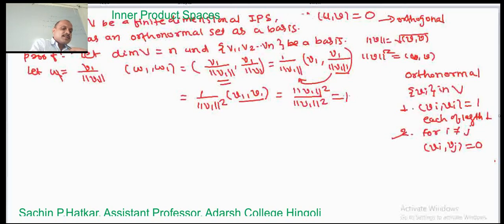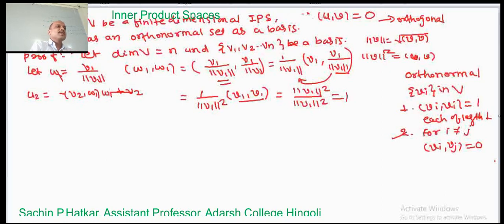Now let us take another term. Suppose u2 is equal to minus the inner product of v2 comma w1, times w1, plus v2. You can see that this u2 depends on the vectors v2 and w1. w1 depends on v1, so obviously u2 depends on two vectors. Those vectors are v1 and v2.